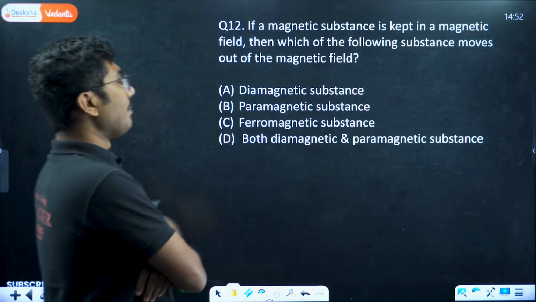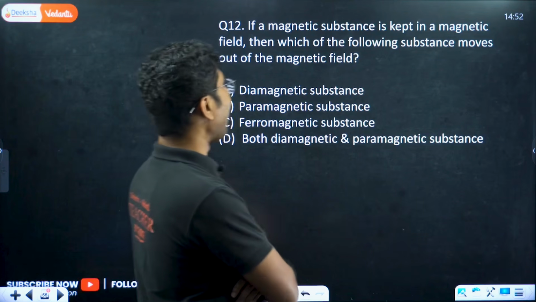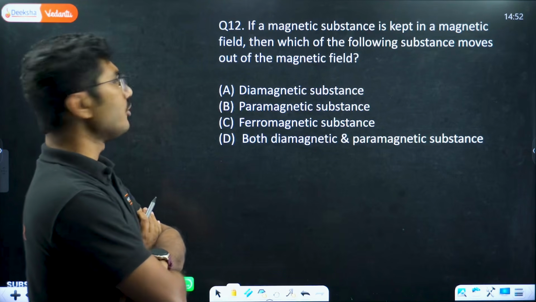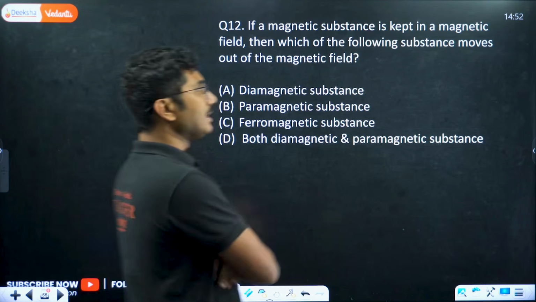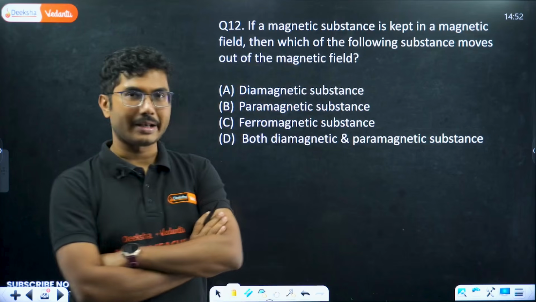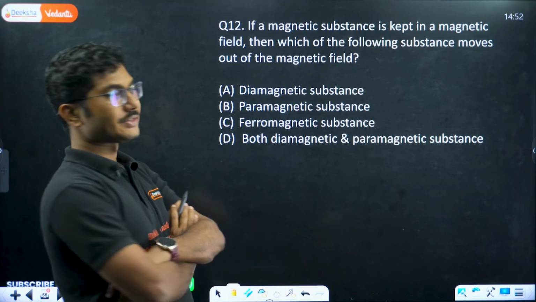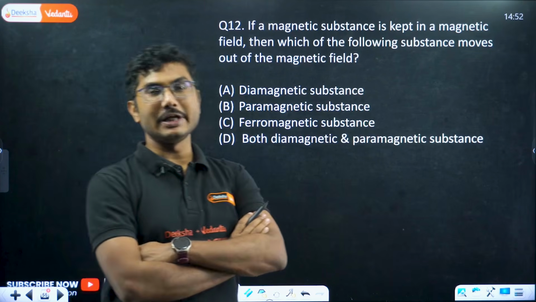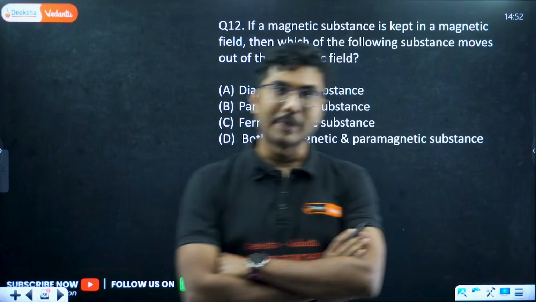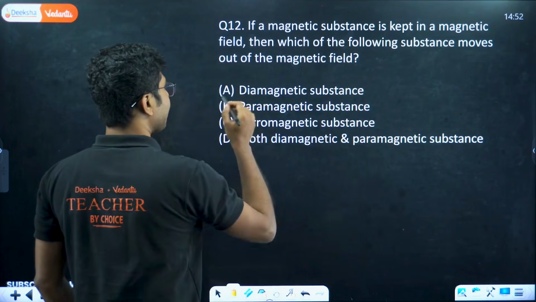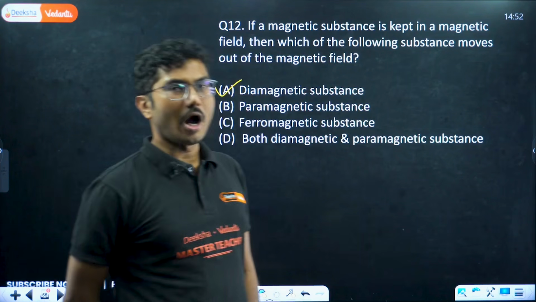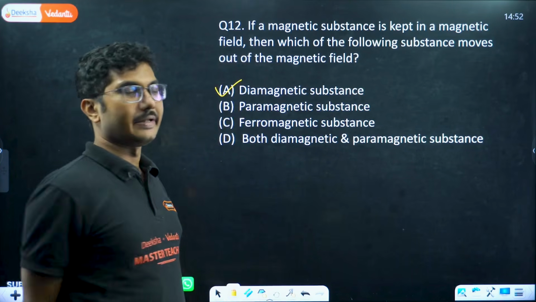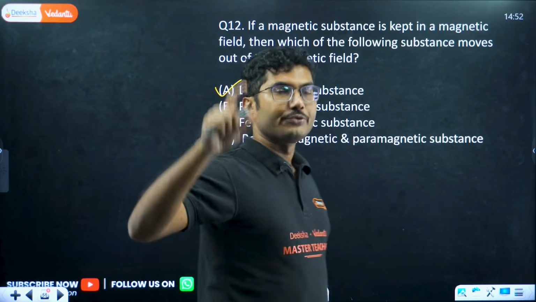Next, if a magnetic substance is kept in a magnetic field, then which of the following substances moves out of the magnetic field? Again, it basically refers to the weak repulsion of the magnetic field, and we know that diamagnetic substances get repelled weakly, so it will come out of the magnetic field. Only repulsion can make it move out of the magnetic field. So only a diamagnetic substance will move out of the magnetic field, not para, not ferro. Ferro and para both move towards the magnetic field. Para moves slowly, ferro moves very, very quickly.